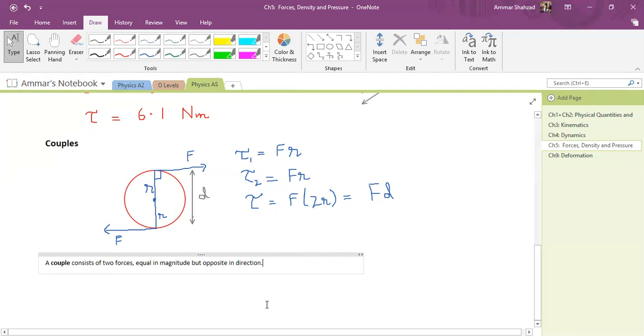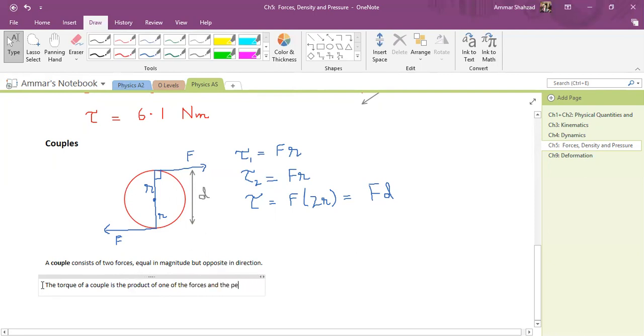Okay, and the use of defining a couple of forces is that you can find the torque very easily. So the torque of a couple is the product of one of the forces and the perpendicular distance between the forces.